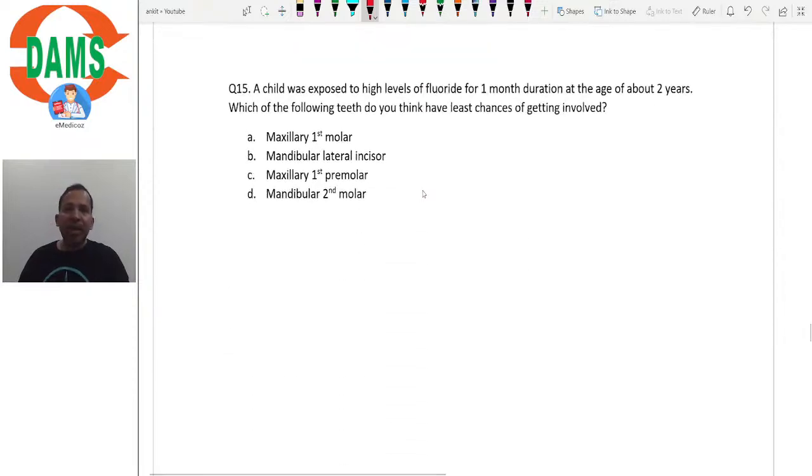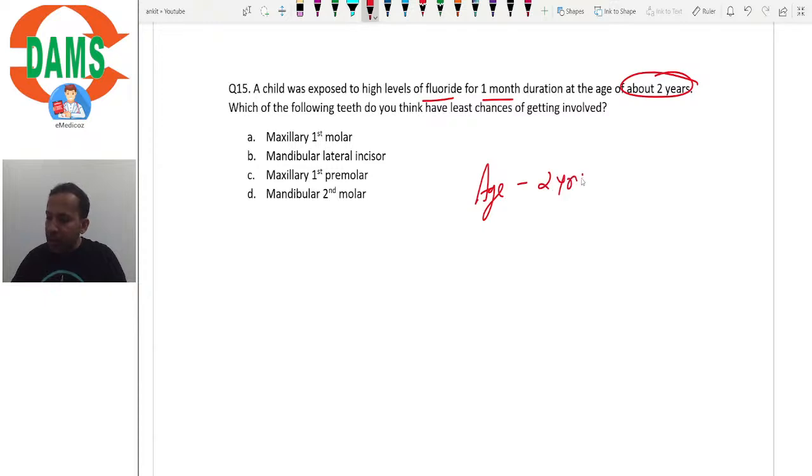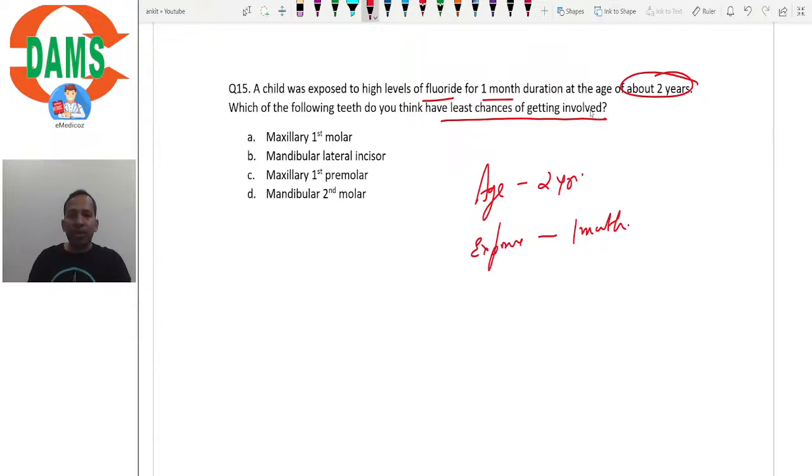So next is, a child was exposed to high levels of fluoride for 1 month at the age of about 2 years. So age 2 years, exposure 1 month, right? Which of the following teeth do you think have least chances of getting involved? So this question is based on chronology, isn't it? So 2 years, 1 month, that is the age of the child, isn't it? So the exposure is from 2 to 2.1 years.